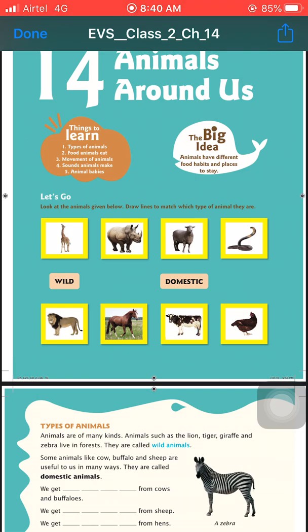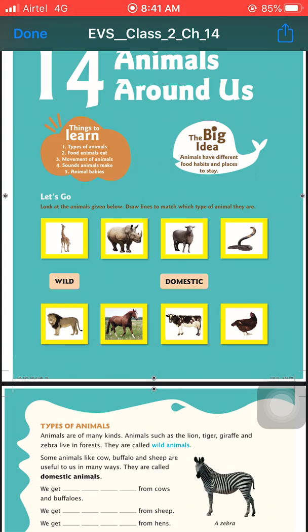Before starting this chapter, we first discuss the Let's Go portion. Look at the animals given below and draw lines to show which type of animals they are. You have to match the wild animals with wild, and domestic animals with domestic. Before doing this activity, we have to know the difference between wild and domestic animals.